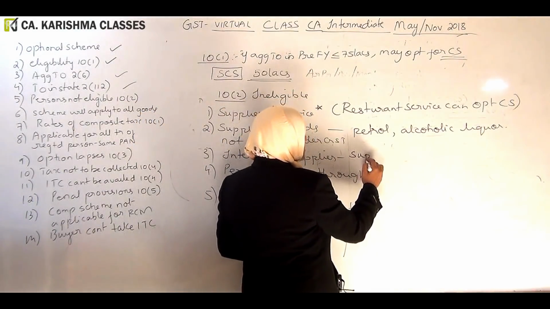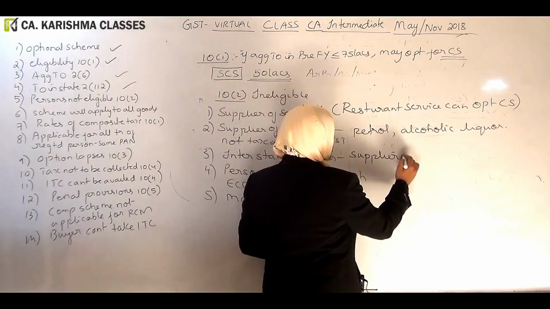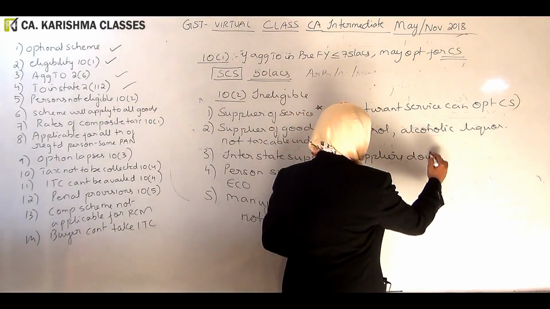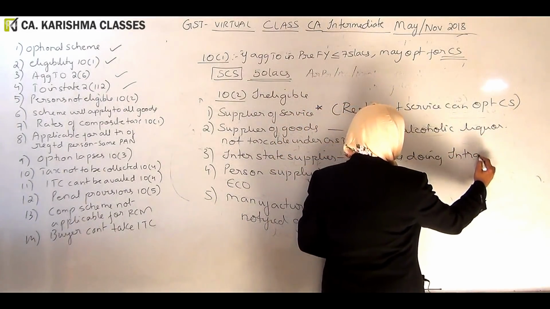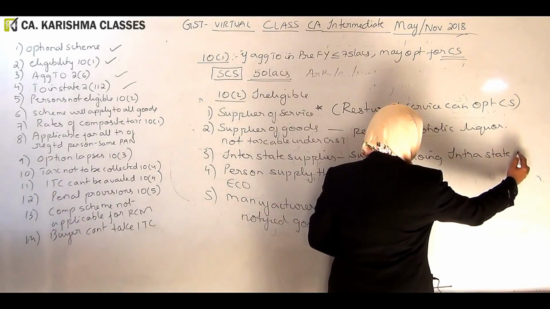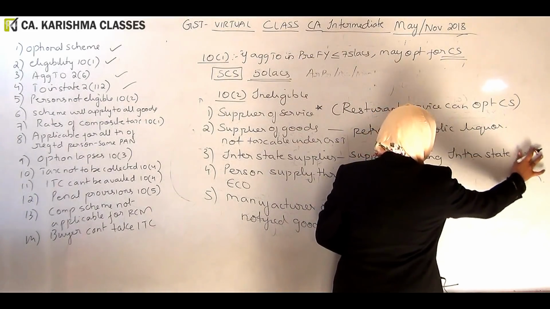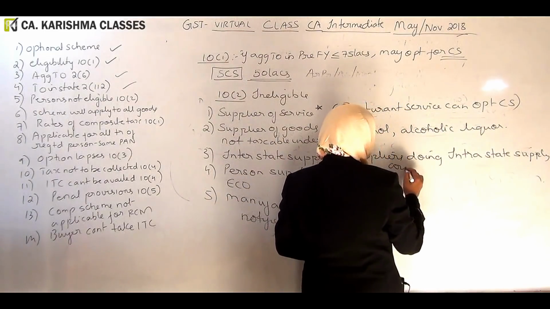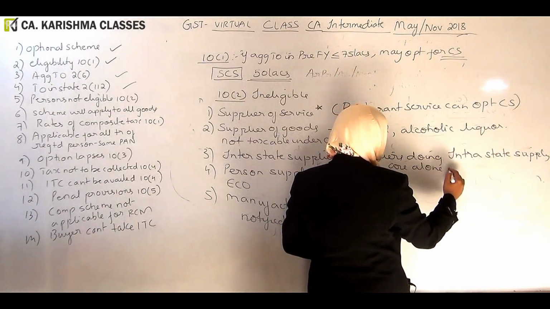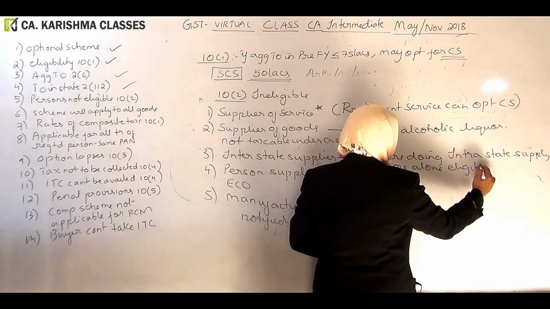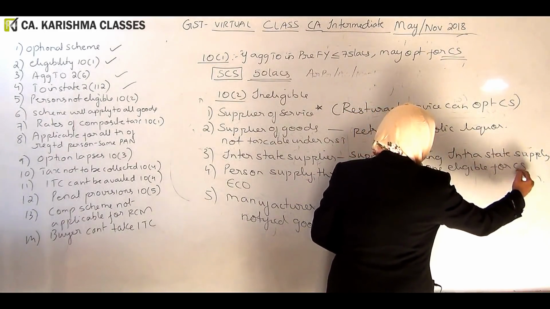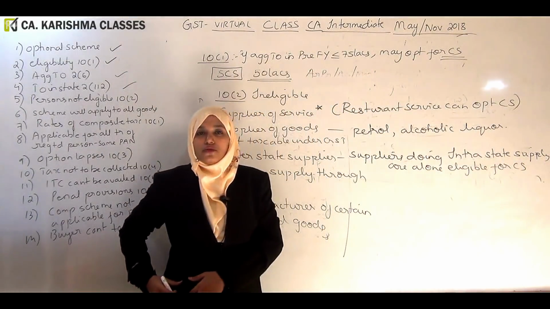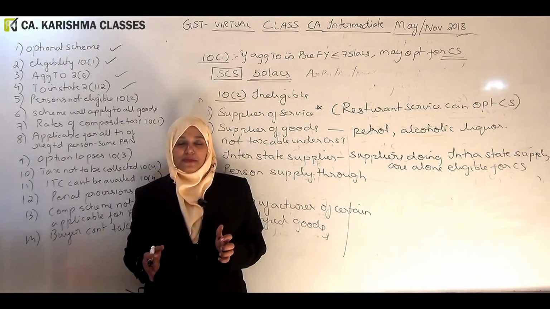Suppliers doing intrastate sale, intrastate supply are alone eligible for composition scheme. So you should be small. You should be dealing in taxable supplies.